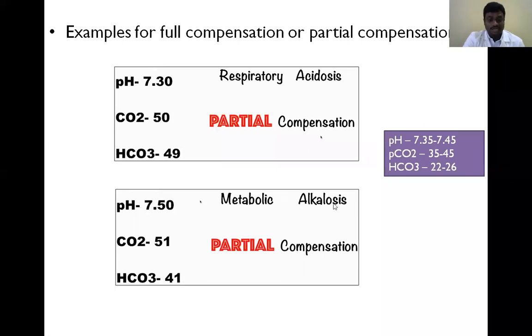This metabolic alkalosis, whether it is compensated with the carbon dioxide or not, you will see. Here carbon dioxide is 51, that is more than 45. So here both are increased. Carbon dioxide is also elevated, bicarbonate is also elevated. But here pH is not in the normal range. So here it is partial compensation.